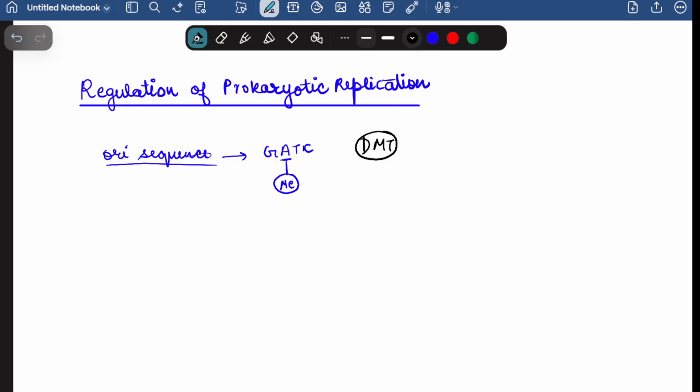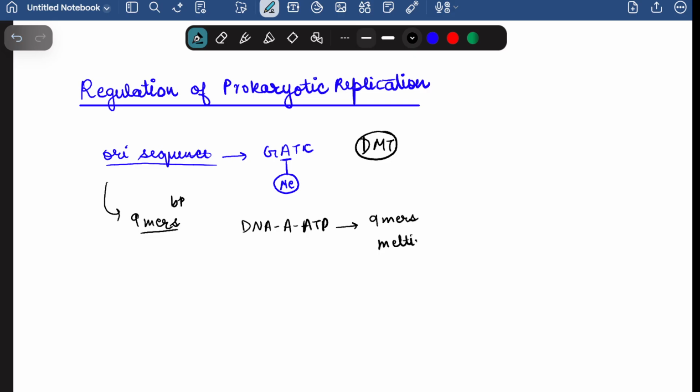The second important thing is that in this same ori sequence there is one 9-mer repeat. What is the meaning of mers? Mers means base pairs. So there is a repeat of 9 base pairs, and in these 9 base pairs we have one very special protein, which is DnaA-ATP. This particular protein will, at the 9-mers, do the melting.